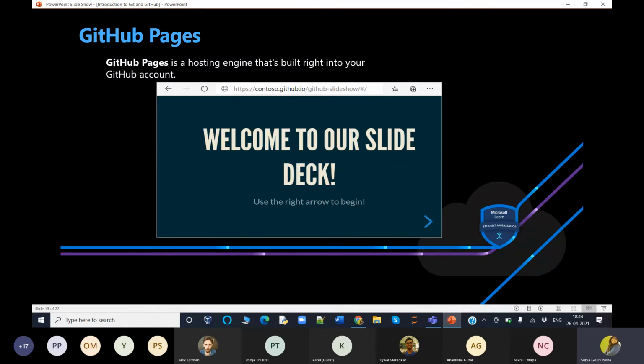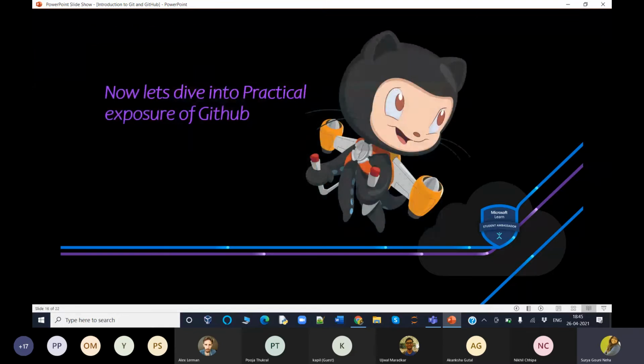Next, keep something like I've kept here, welcome to our world, into your project folder, and then commit and push your changes, and then you're done. You can fire up a browser and start running and hosting your site. In a similar way, you can develop it as much as possible. These are the basics that we want you to know about Git and GitHub. And now Nikhil will continue with the practical exposure of GitHub.